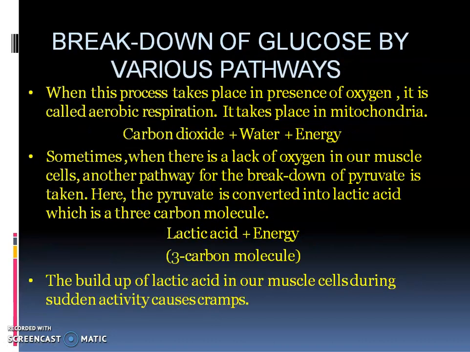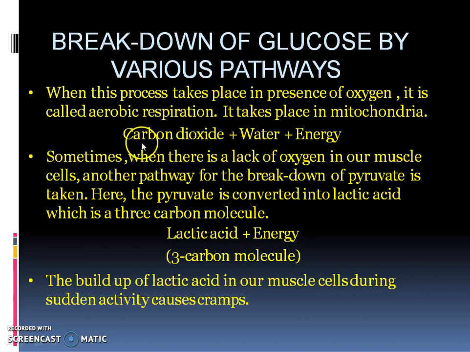In our body, what happens when this process takes place? It may occur in the presence of oxygen or in the absence of oxygen. When oxygen is present, this pyruvic acid will enter the mitochondria and it will completely break down into carbon dioxide, water and energy. So 6 molecules of carbon dioxide are produced.